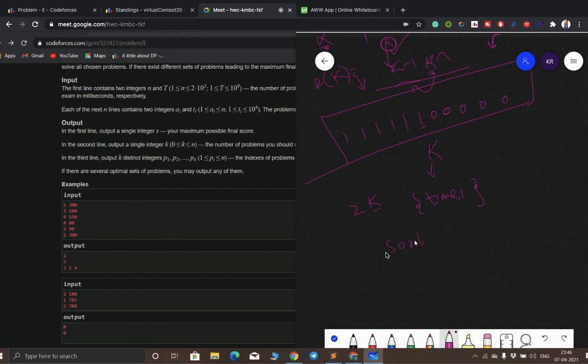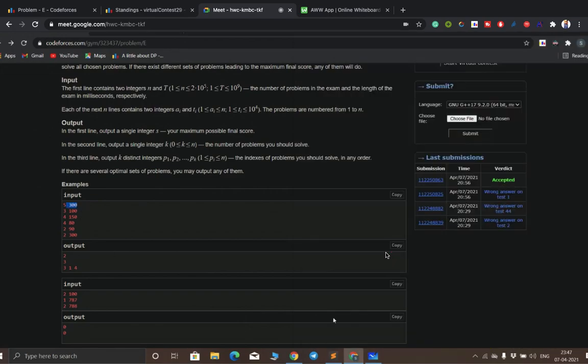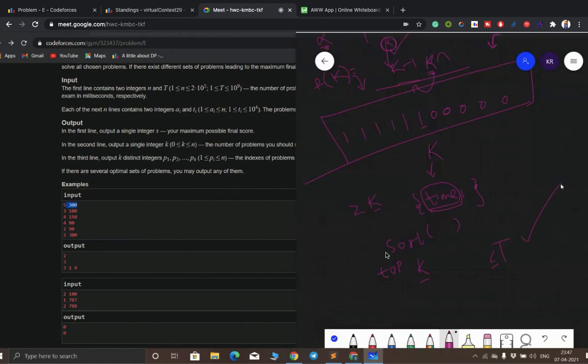Then we will take the top k problems, and if the sum of their times is less than the time given, then it is a valid answer. So we will return 1 if it is valid.